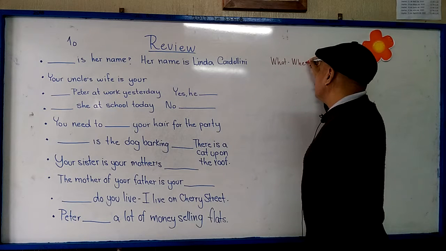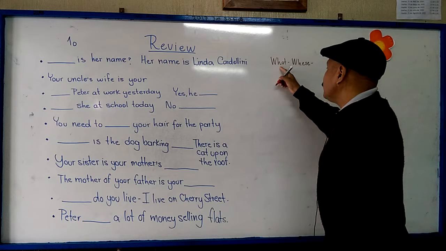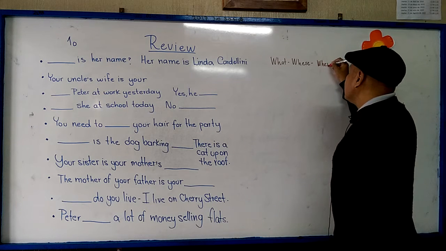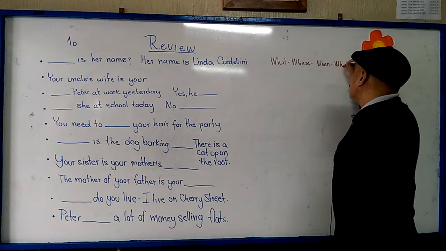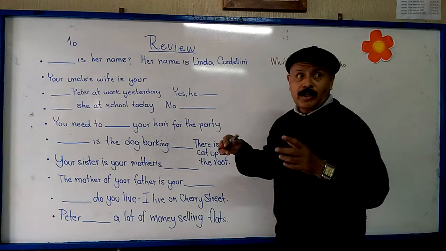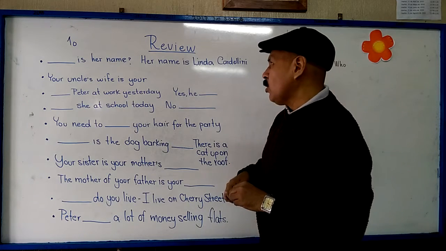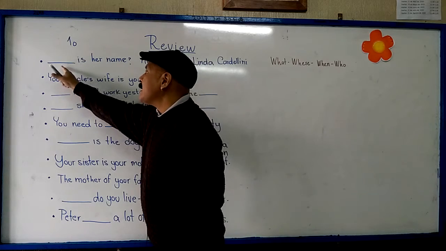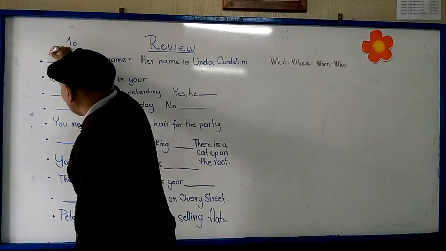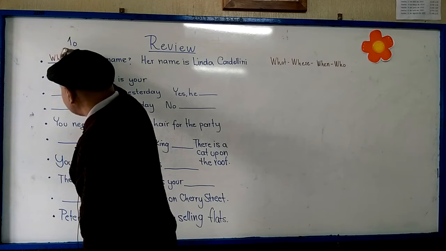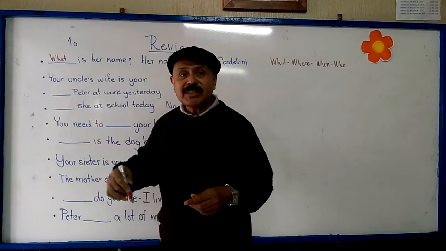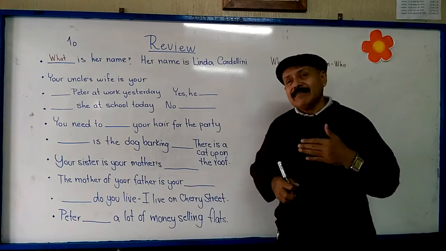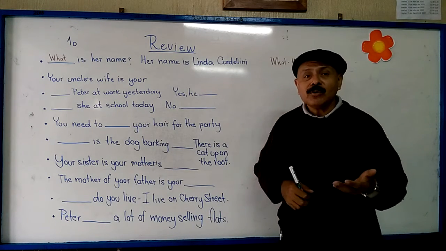You have to study these WH questions: what, where, when, who, and there are two more you have to study. Remember this. So, what is the correct answer for her name? What is her name? So remember, write what. This is the type of questions that might come in your exam. Estas son la clase de preguntas que podrían venir en su examen.